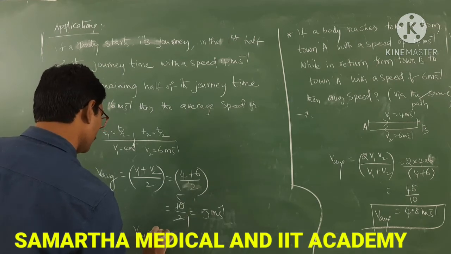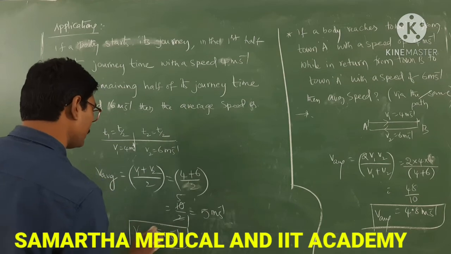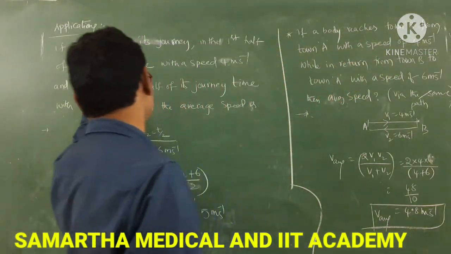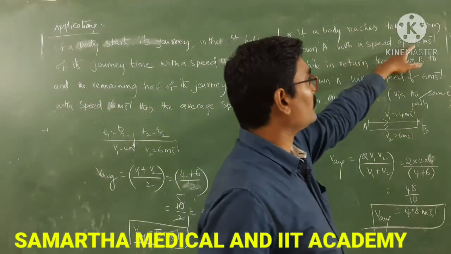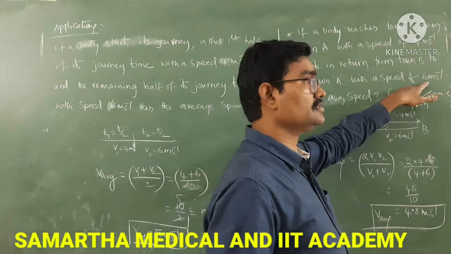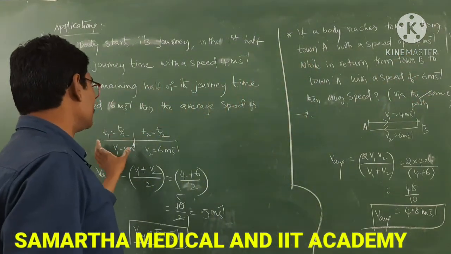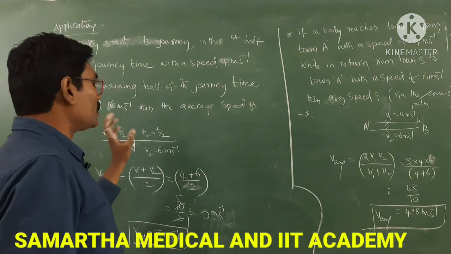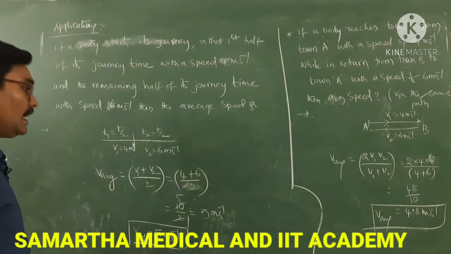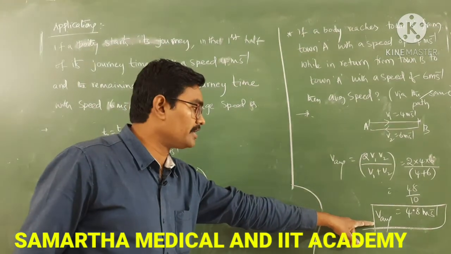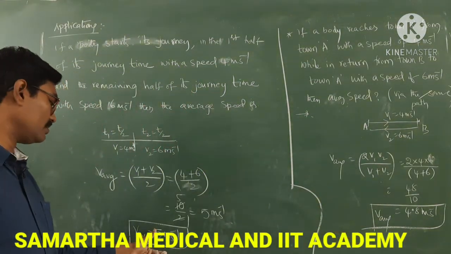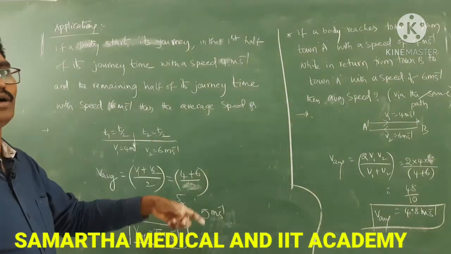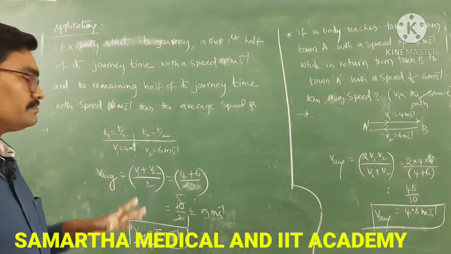So average speed is equal to 5 meter per second. If you observe the previous problem and this problem, the only difference is here distance is same, here time intervals are same. For the same values of 4 meter per second while going and 6 meter per second on return, here also while going first 4 meter per second and second 6 meter per second, then what is the average speed? There you got 4.8 meter per second, here you got 5 meter per second. So that is the difference. So observe it carefully while using the formula, which formula to use where, right?